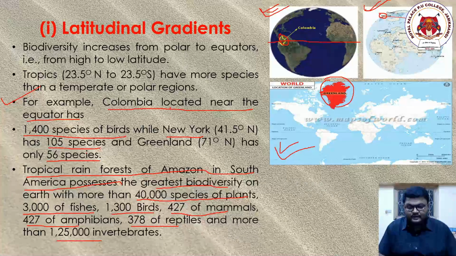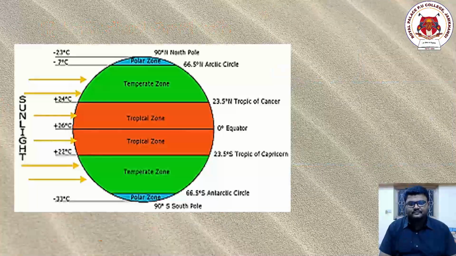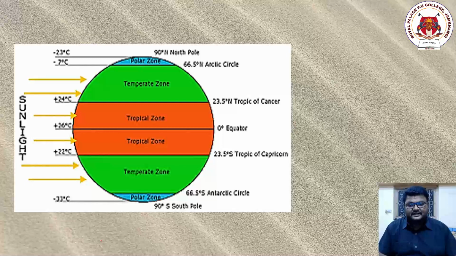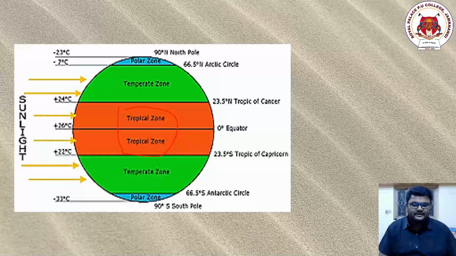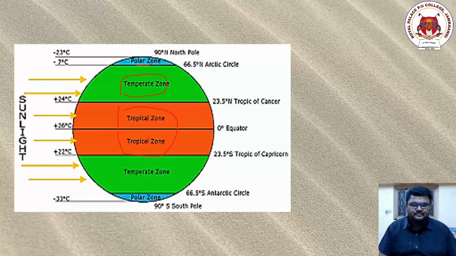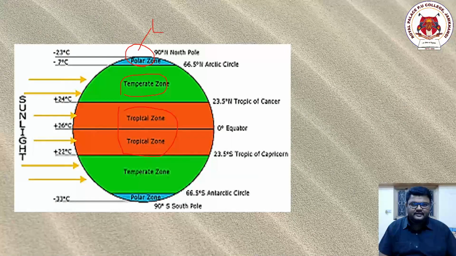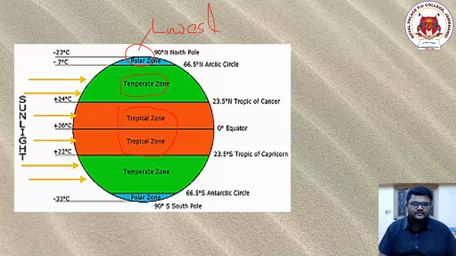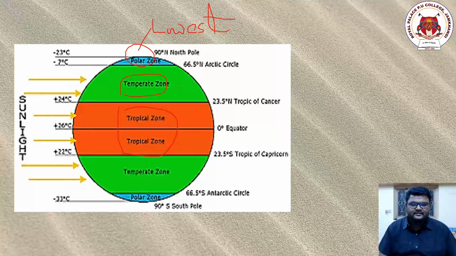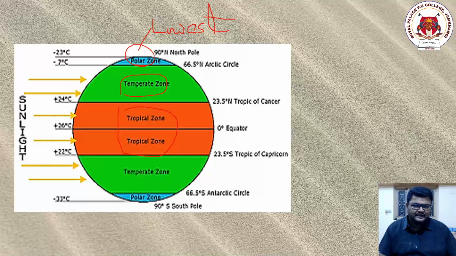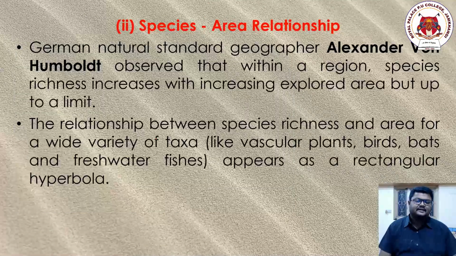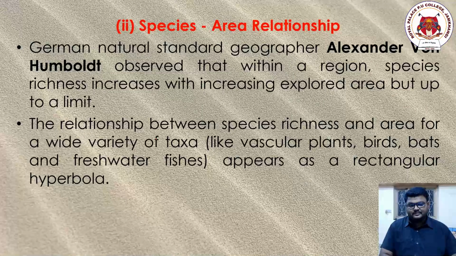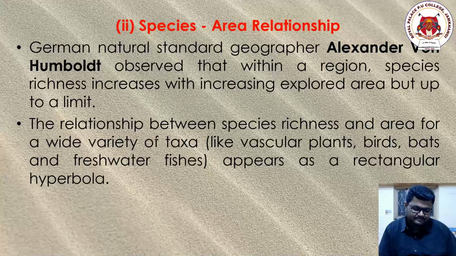Okay students, coming to the next section, observing the same diagram, in the center we see the first one called the tropical region, the temperate region, and then the polar region. This is the lowest number of organisms, and this is a little more than the polar, and a high number of organisms are present in the tropical zone. Done. Coming to the next point, called species area relationship.